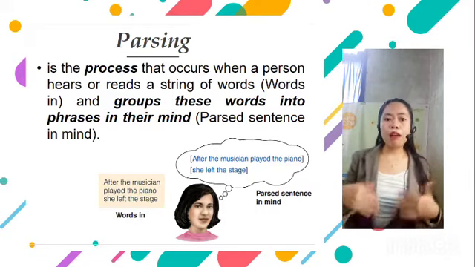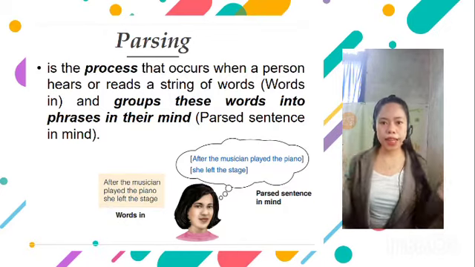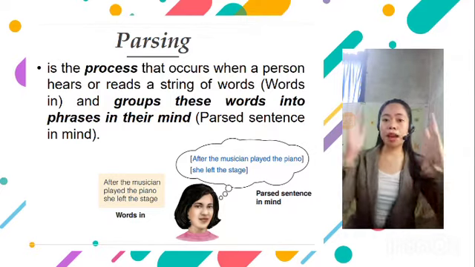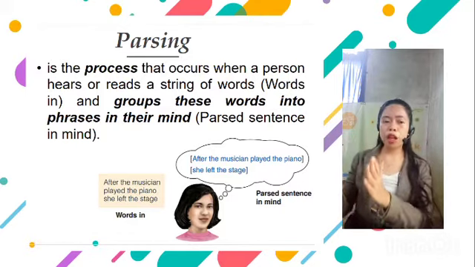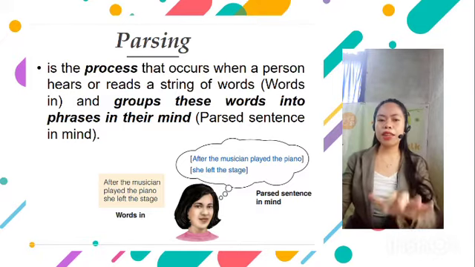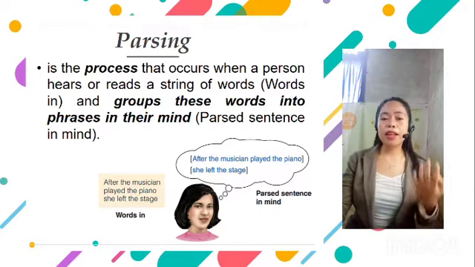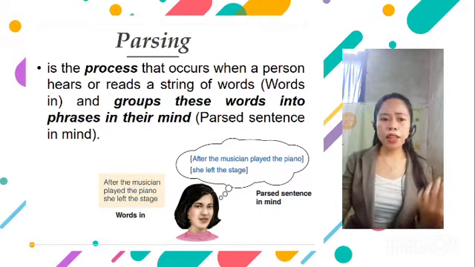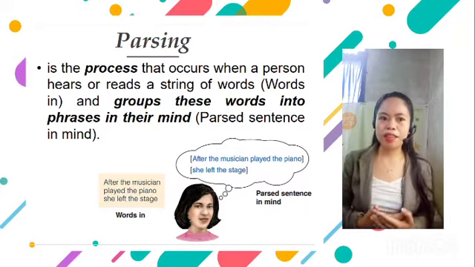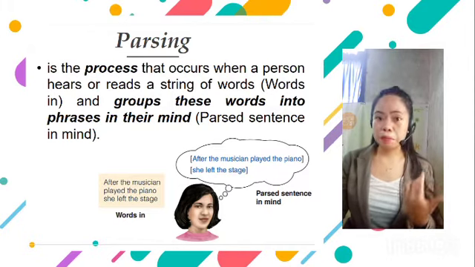For example: after the musician played the piano, she left the stage. That's how we heard the sentence. Now, if we parsed it in our mind, it would be: after the musician played the piano, she left the stage. The way the words are grouped in this example indicates that the person has interpreted the sentence to mean that the musician played the piano and then left the stage. Another example would be: after the musician played the piano, the crowd cheered wildly. All of these possibilities create sentences that are easy to understand and make sense.